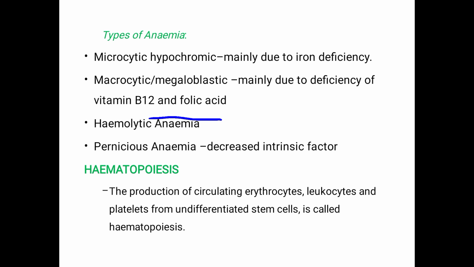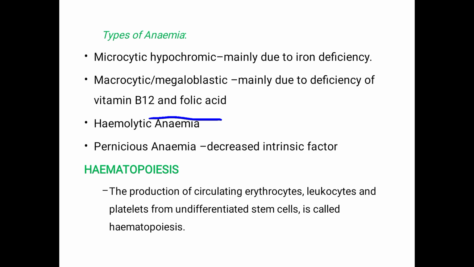Next, hemolytic anemia. Next, pernicious anemia, which is due to decreased intrinsic factor. The types of anemia are: microcytic hypochromic anemia, macrocytic or megaloblastic anemia, hemolytic anemia, and pernicious anemia.